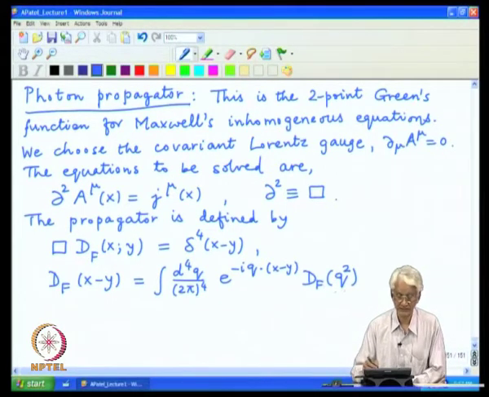Generically it would have been just D F of q, but we will quickly see why it is q square that appears.